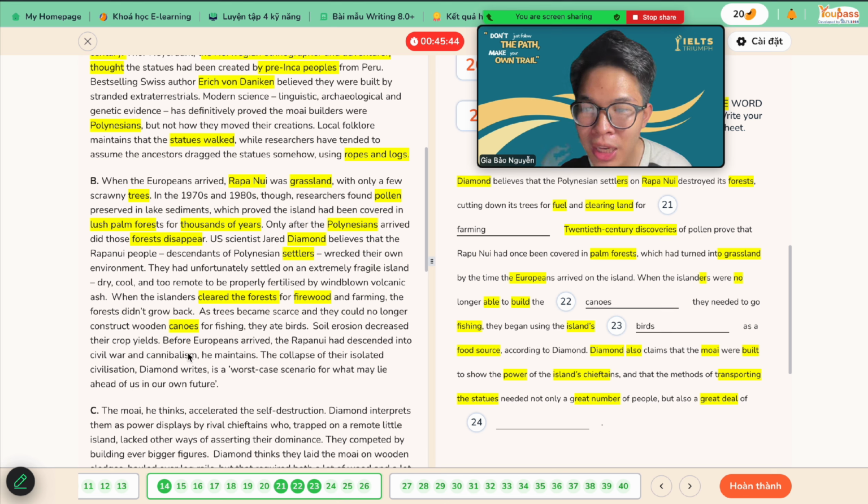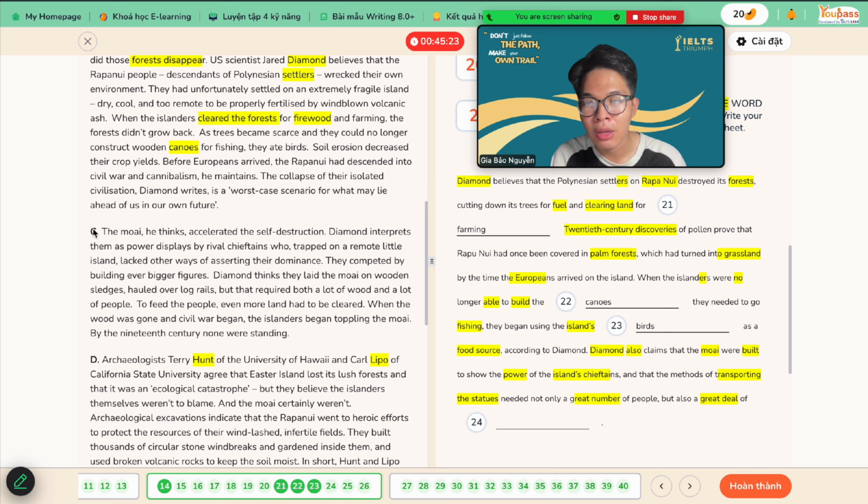So before Europeans arrived, the Rapa Nui had descended into civil war and cannibalism. He maintained the collapse of the isolated civilization is a worst case scenario for what may lie ahead of us in our future. Nothing talking about our power right here, right? Nothing talking about power. So I think this one would talk about power, right? Well, maybe this one, dominance.